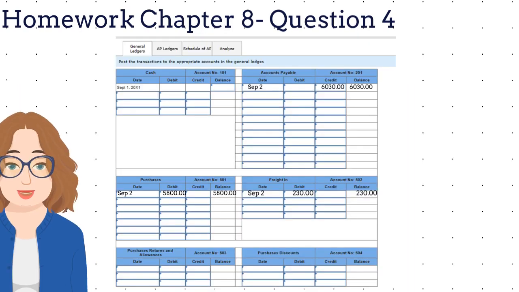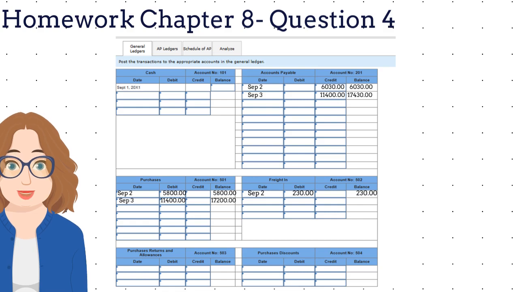We post this first transaction by writing September 3rd into the date column and $11,400 into the debit column and $17,200 into the balance column. We record the accounts payable portion of our transaction by posting the credit to the accounts payable account for $11,400 and writing $17,430 into the balance column.